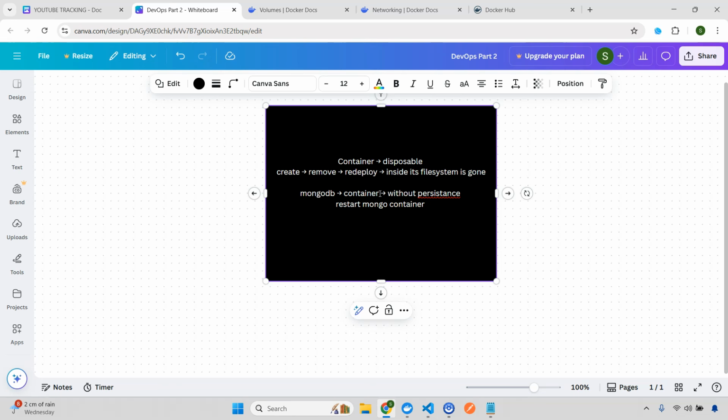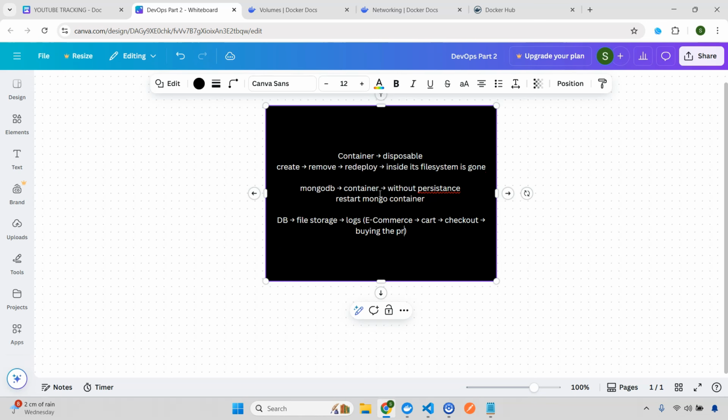But on the other side, you have stateful apps. I'll give you the three most important examples. The first one is the DB, then you have the file system, file storage, and another important part is logs. Now consider you have an e-commerce application, and you need to track your customer behavior: how many users are going to the cart page, how many users add a product to the cart and go to the checkout page, and how many users at the end actually buy the product. So you need some log mechanism to understand all this. Based on that you can improve the marketing of your application. I'm just giving one example.